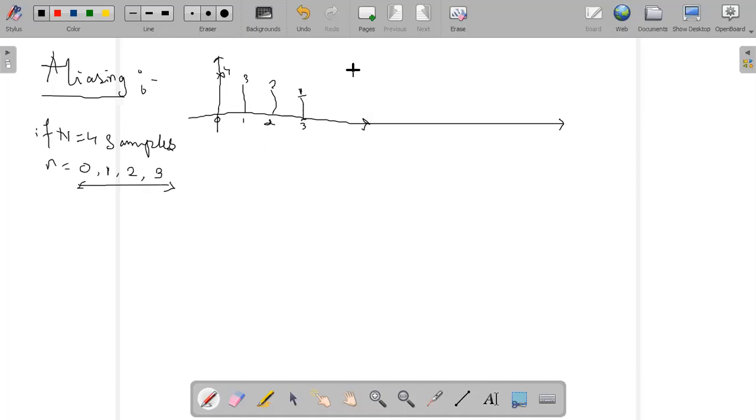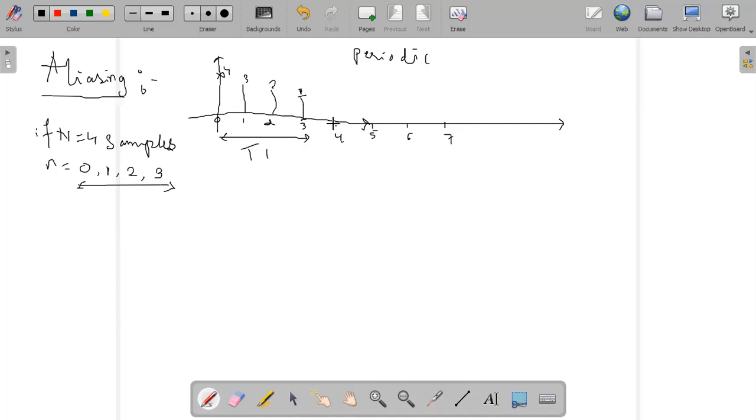So if I say it is periodic, it means that if this is 4, this is 5, this is 6, and this is 7, the samples from 0 to 3 will repeat once they complete their sample period. For example, 0 to 3 is one block, that is, for N equal to 4.